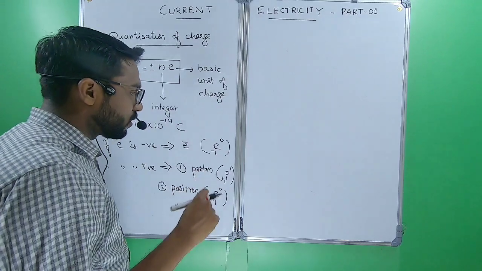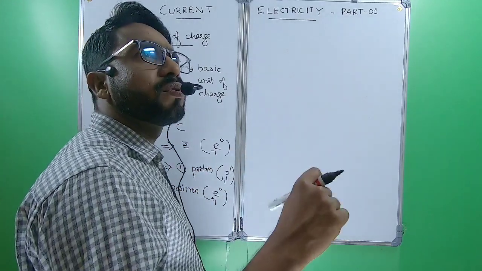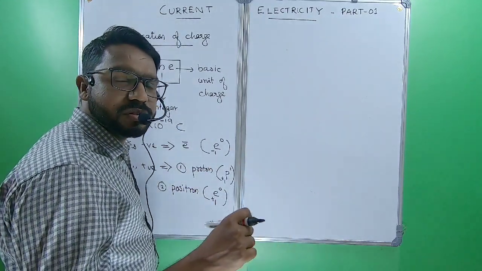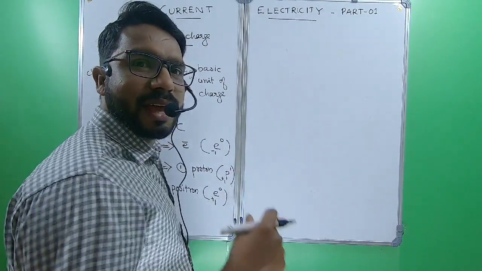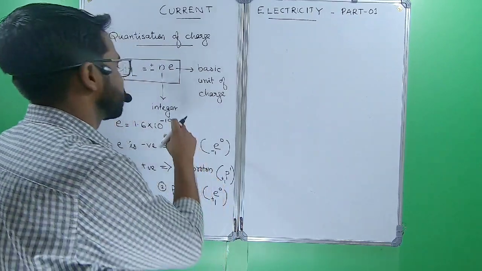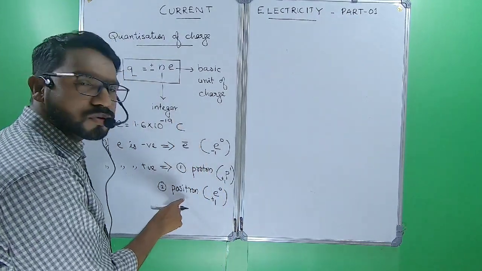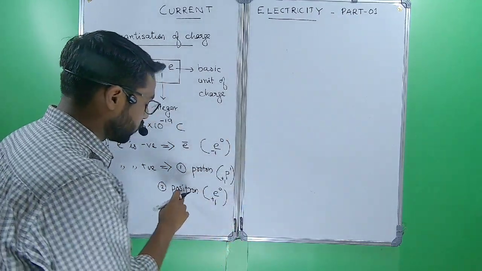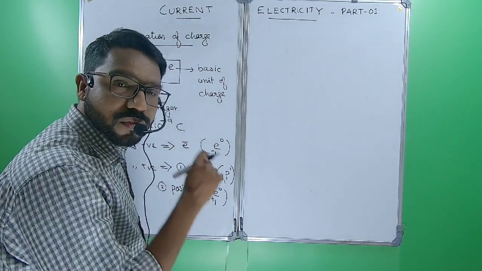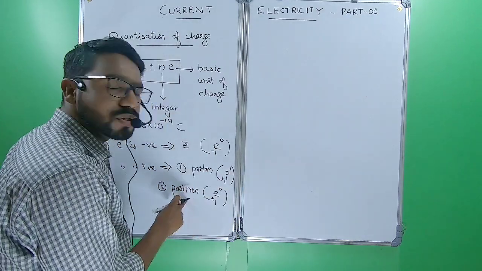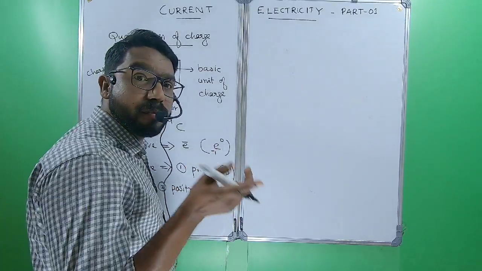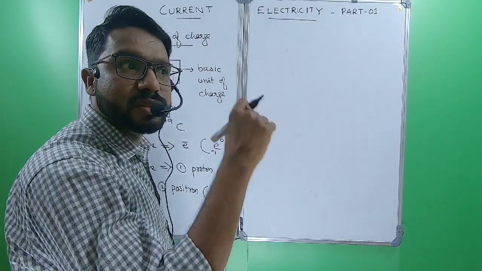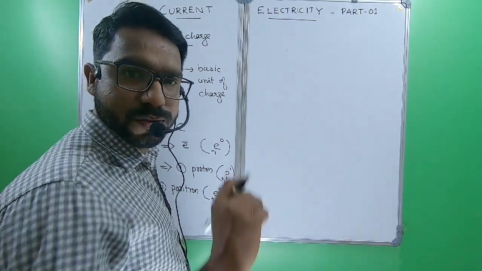Charge of a body is normally expressed according to the excess and deficiency of electrons in that material, because positron, we already told, is produced during radioactivity, and protons are bound inside the nucleus with strong nuclear force.